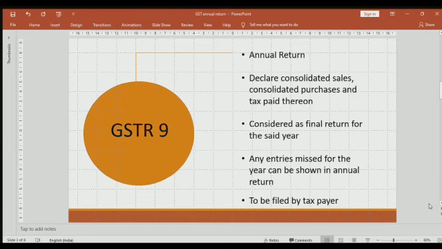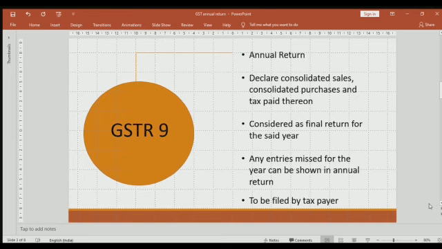So GSTR 9 is basically an annual return wherein the taxpayer discloses his consolidated sales, consolidated purchases and tax paid thereon. When I say consolidated, it means not a line-wise entry, but yes, a separate head is there for taxable sales, a separate row for exempt supplies, a separate row for export supplies and so on. But you don't have to put a line-wise item, that is invoice-wise item. You just have to consolidate and put it at one place.